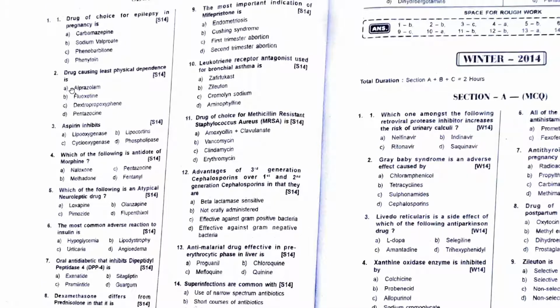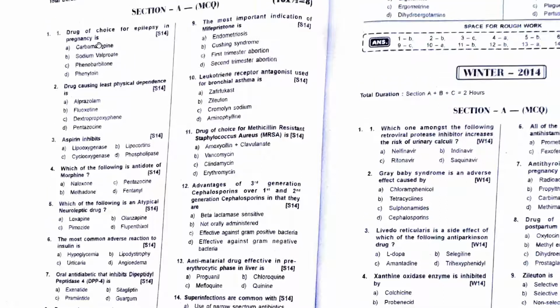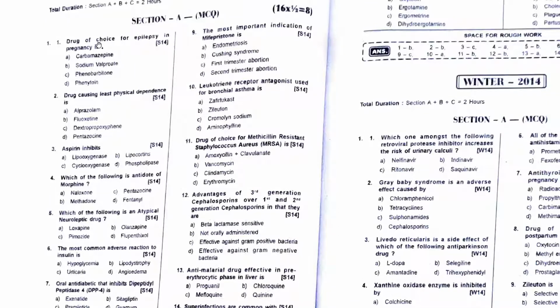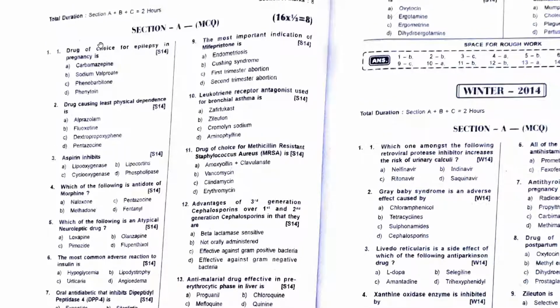Fluoxetine, duloxetine, right? Because these are SNRIs, SSRIs, selective serotonin, very low chance for dependence. Drug of choice for epilepsy in pregnancy is valproate. You'll not use phenytoin, you'll use sodium valproate. But if a female has been using phenytoin, then you will not discontinue, you will continue that drug, right?